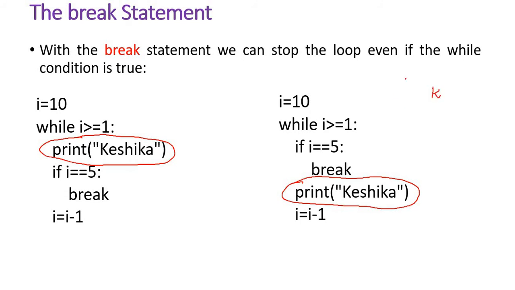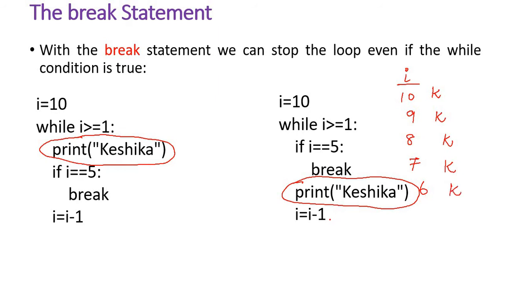Let me write i for 10. Now i is decremented to 9. 9 is greater than 1, and it's not equal to 5. It prints Keshika. Then i is decremented to 8. 8 is greater than 1, not equal to 5, so it prints Keshika. Now it becomes 7. It is not equal to 5, it prints Keshika. Now i becomes 6. It is not equal to 5, it prints Keshika.